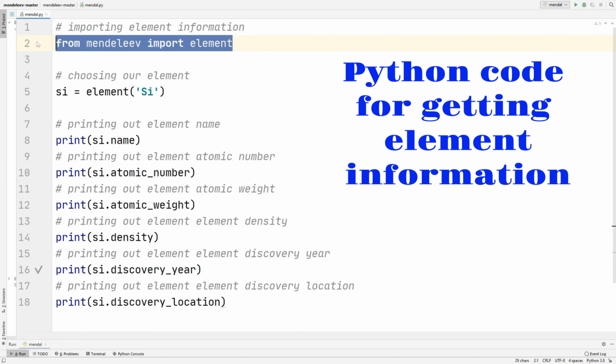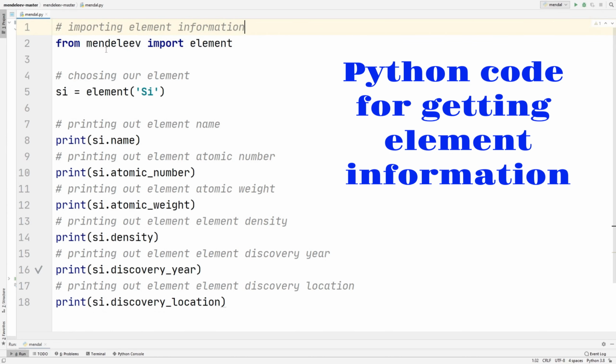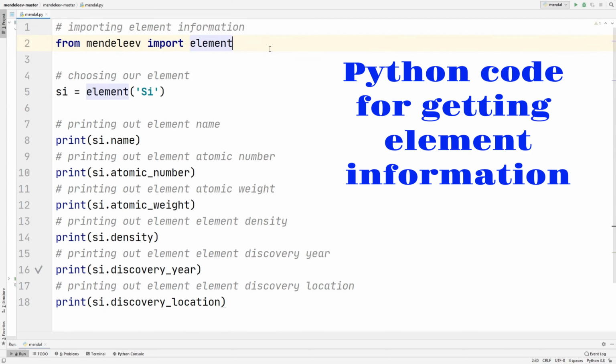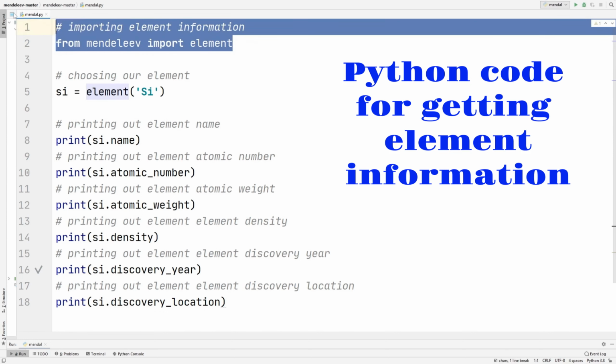So first, on the top here, we're going to be importing our element information from Mendeleev. I explained how to do this in our previous video, so make sure to check that out if you want to understand what this is saying.